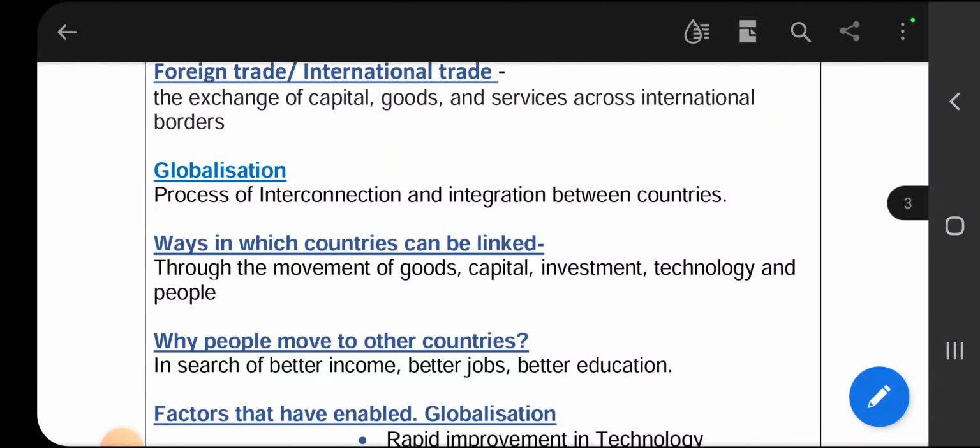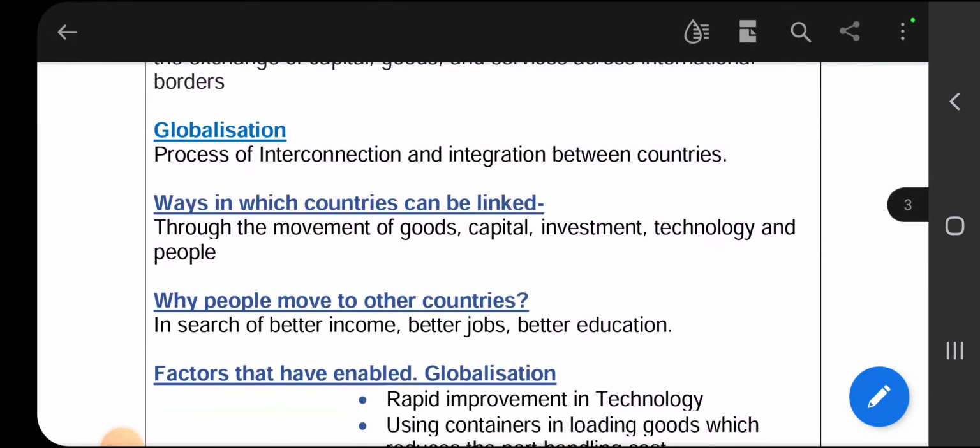Globalization means the process of interconnection and integration between countries. Through the globalization process, we connect the countries by trading, by supplying goods and services. That is called globalization.